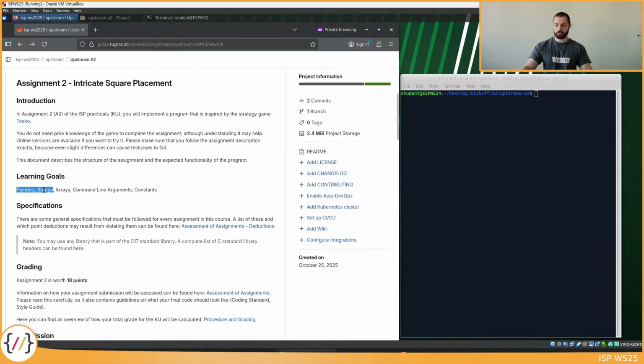We have pointers and strings. We also have arrays, so to fulfill this learning goal, make sure to declare at least one array and use it in a meaningful way. There are command line arguments that must be handled. We will see very soon that there is one optional command line argument that controls whether the board of the game should be printed with or without color. Also make sure to use some constants. You can declare constants either using the define statement or by declaring a variable with the const keyword. In that case it's not really a variable anymore, it's a constant.